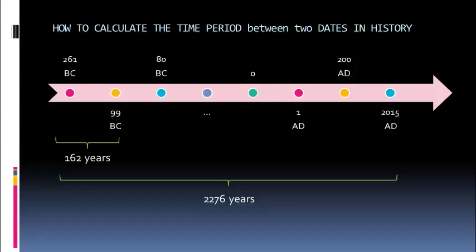For the time period in history between two dates, if there are the same units, like AD and AD or BC and BC, then we subtract the two dates, like 261 BC minus 99 BC is equal to 162 years. But if there are different units, then we have to add them, like 2015 AD and 261 BC is equal to 2276 years.